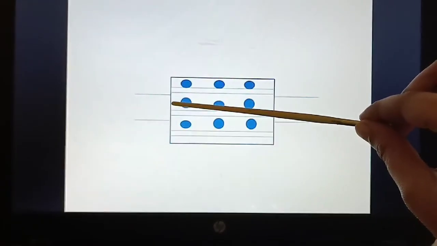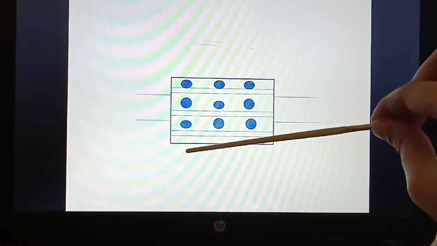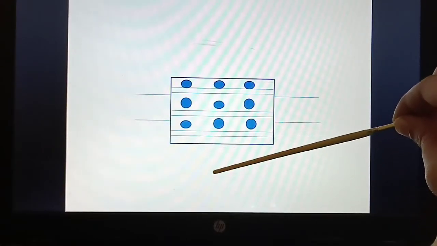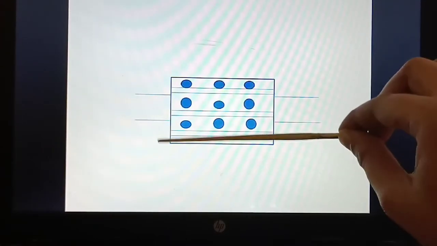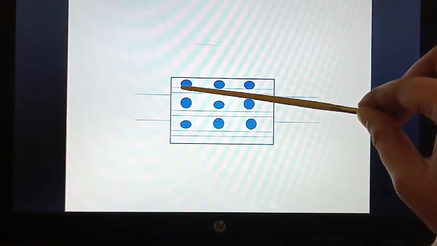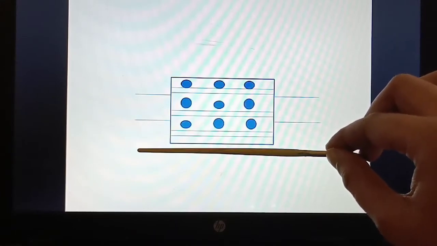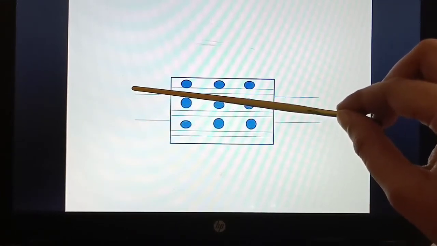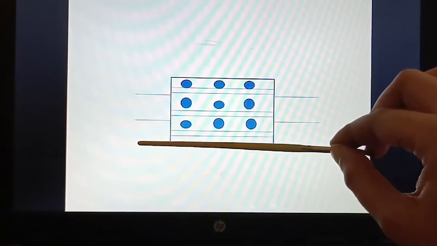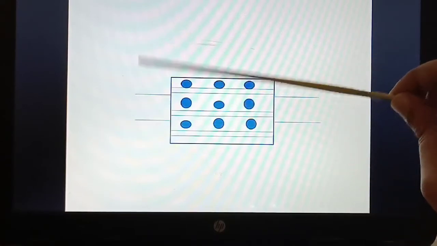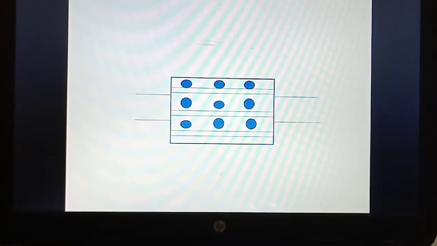From all the organs, it carries the blood to the right atrium, and then through which gate? That is the pulmonary artery. Except the pulmonary artery, all the arteries carry the oxygenated blood. So remember, arteries carry oxygenated blood, whereas veins carry deoxygenated blood.